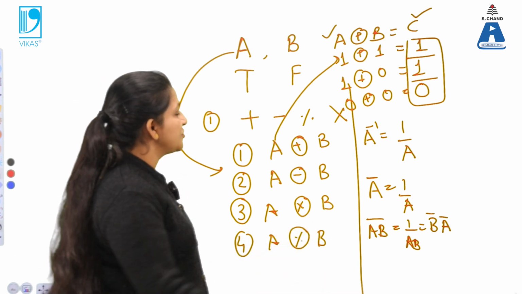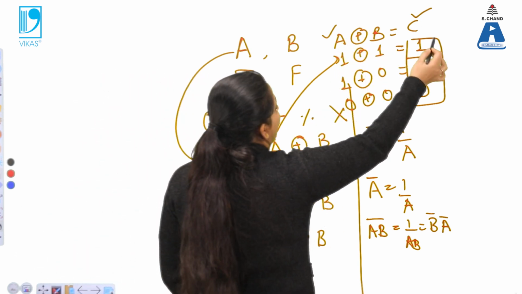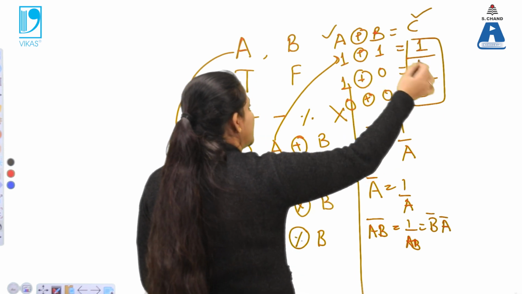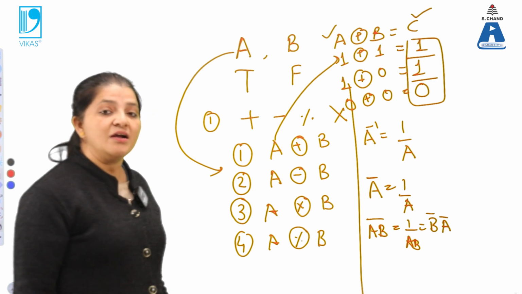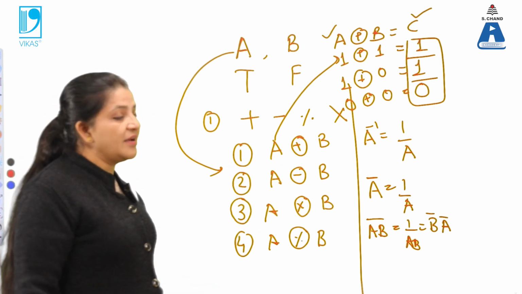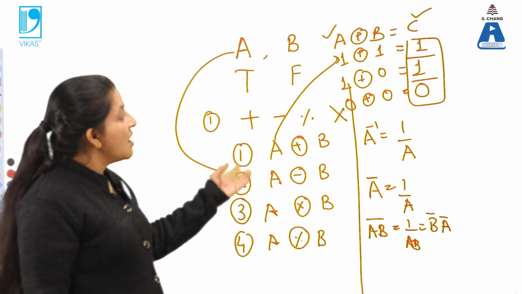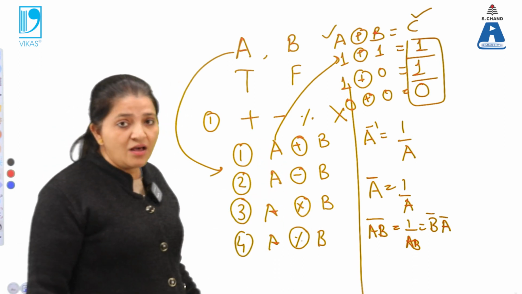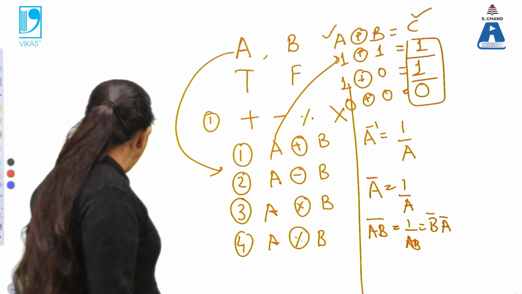Now this is a truth table. Depending upon these two values, that means 1 plus 1 equals 1. Depending upon these values, we can define different gates, and those gates depend upon the logical operation. That's why those gates are known as the logic gates. So this is known as the truth table.